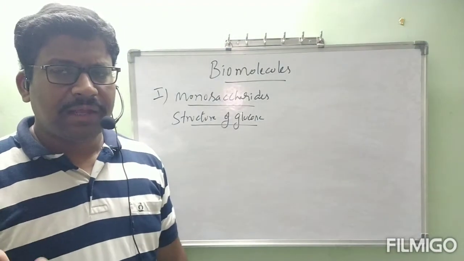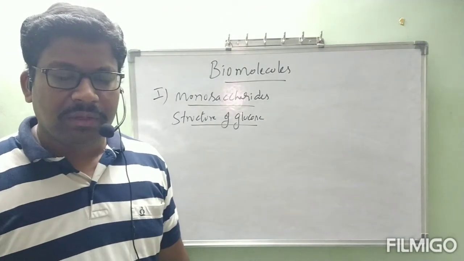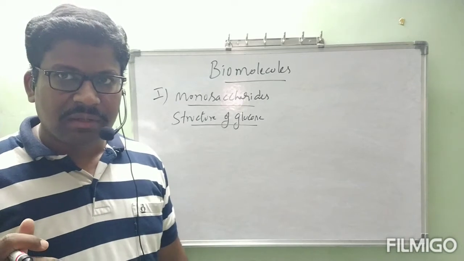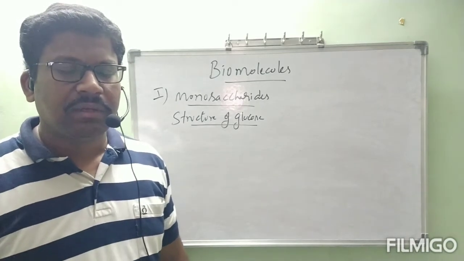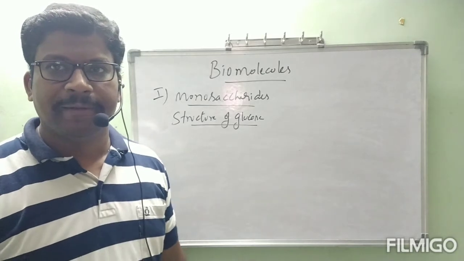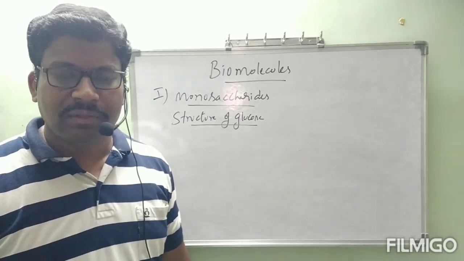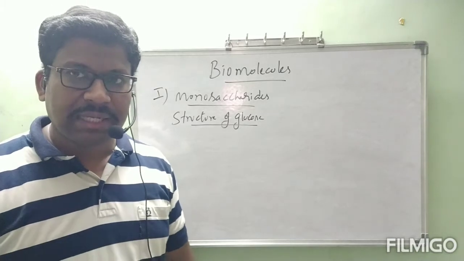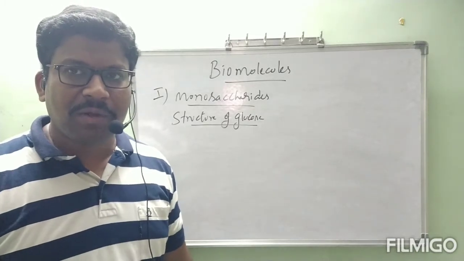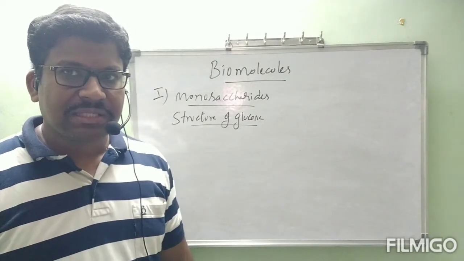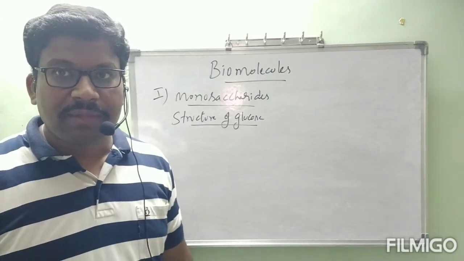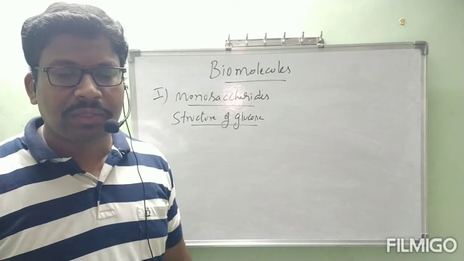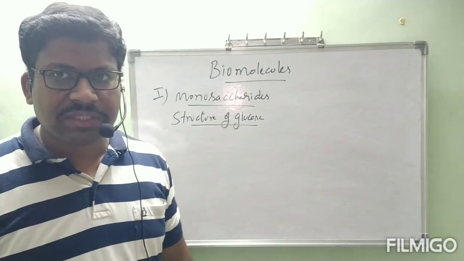Totally we have almost 6 steps. By using these 6 steps, we are getting different hints, and by using those hints, we are going to obtain the final structure of glucose. The important point is that the individual reactions are very important.